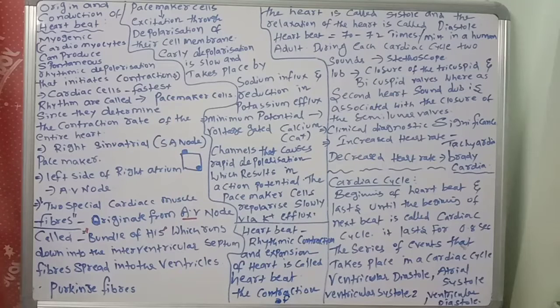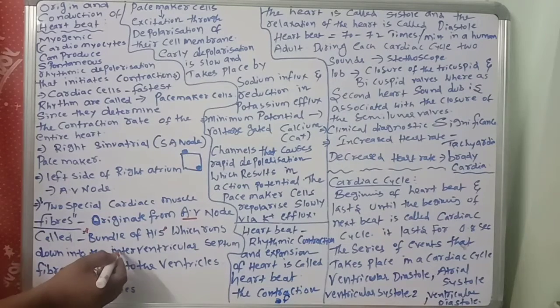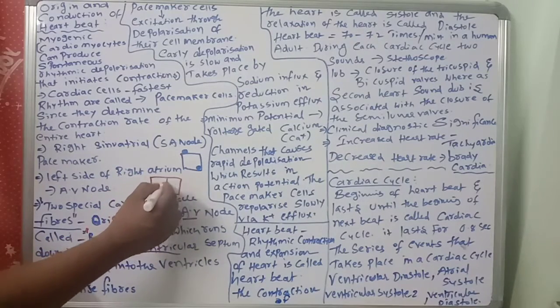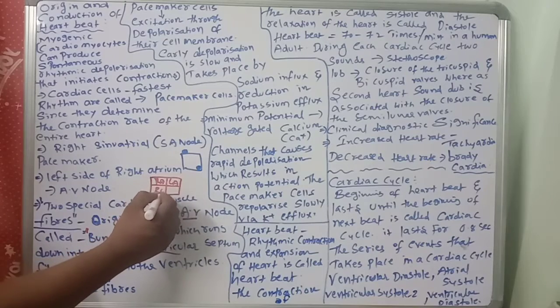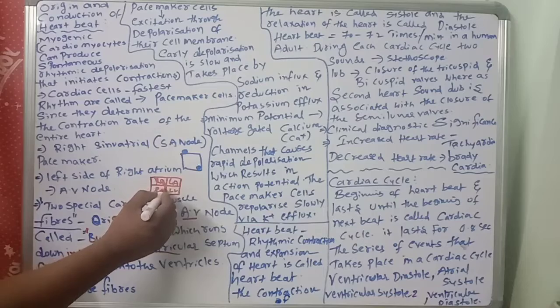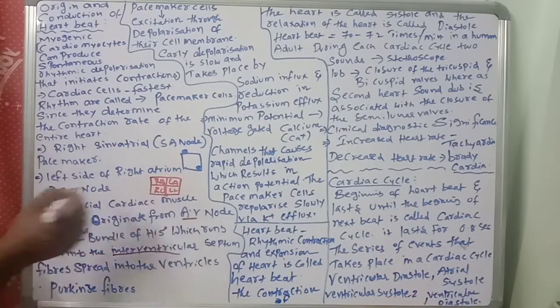The bundle of His runs down into the interventricular septum. Where does it run down? The interventricular septum, you know very well. So the heart has right auricle, left auricle, right ventricle, left ventricle. Here is the AV node, and then the bundle of His.